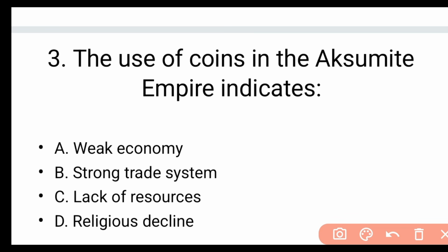The use of coins in the Aksumite Empire indicates: A. weak economy, B. a strong trade system, C. lack of resources, D. religious decline. Okay, the right answer is B. It indicates that they had a strong trading system, because based on the standard of the period, even the Aksumites were able to issue coins.